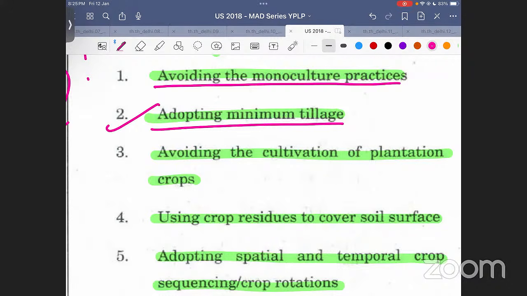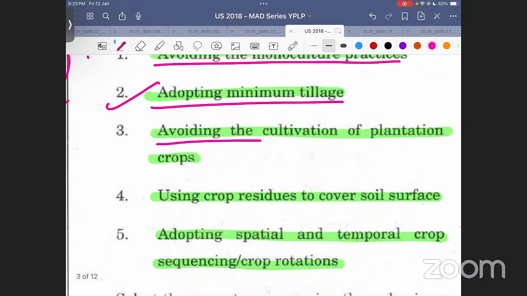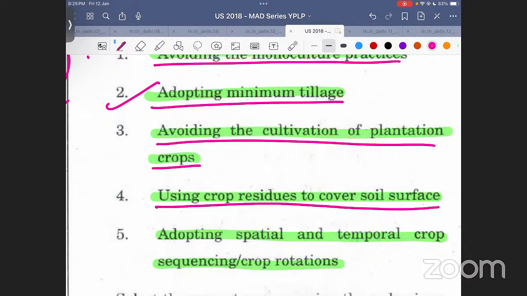Then avoiding the cultivation of plantation crops. Using crop residue to cover the soil surface. Everybody has read this in environment: using crop residue to cover the soil surface has many benefits. It gives manure, it stops evaporation, it holds the water back. Correct? So this is one thing.